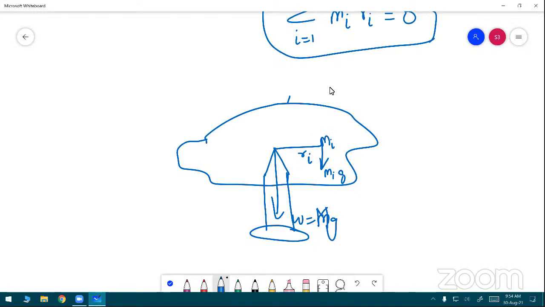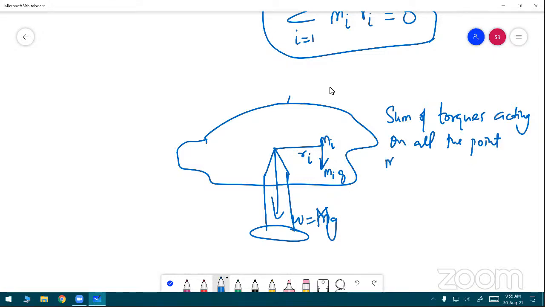When your body is supported at the center of gravity, the sum of the torques acting on all the point masses of a rigid body becomes zero.